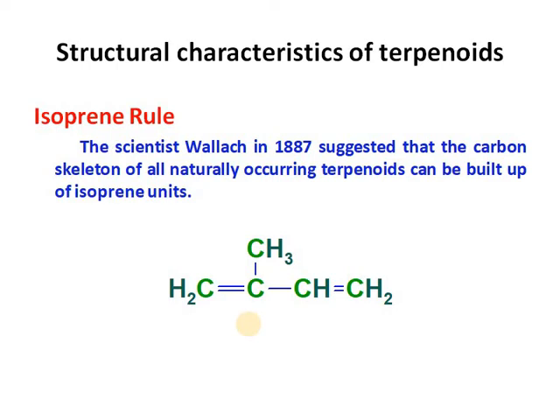The scientist Wallace in 1887 showed that the carbon skeleton of all naturally occurring terpenoids can be built up of isoprene units, and this is called the isoprene rule. What is the isoprene rule? It means that all naturally occurring terpenoids can be built up from isoprene units, so such carbon skeletons will be found in these terpenoids.